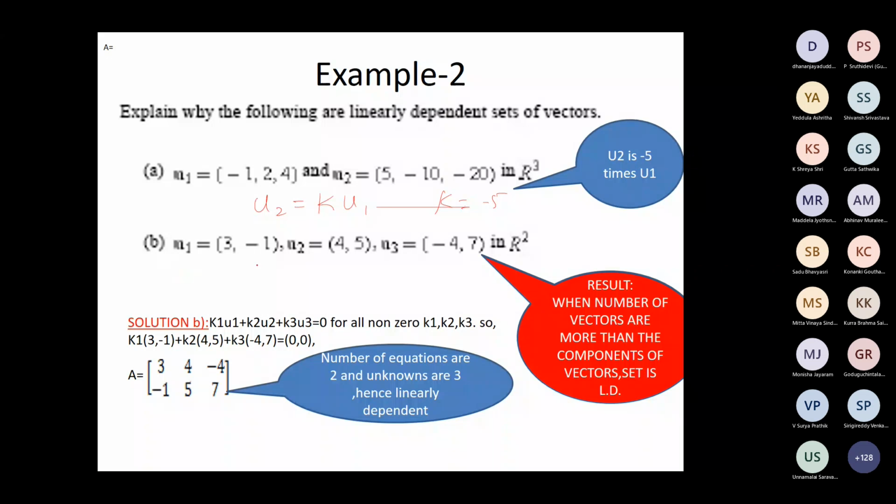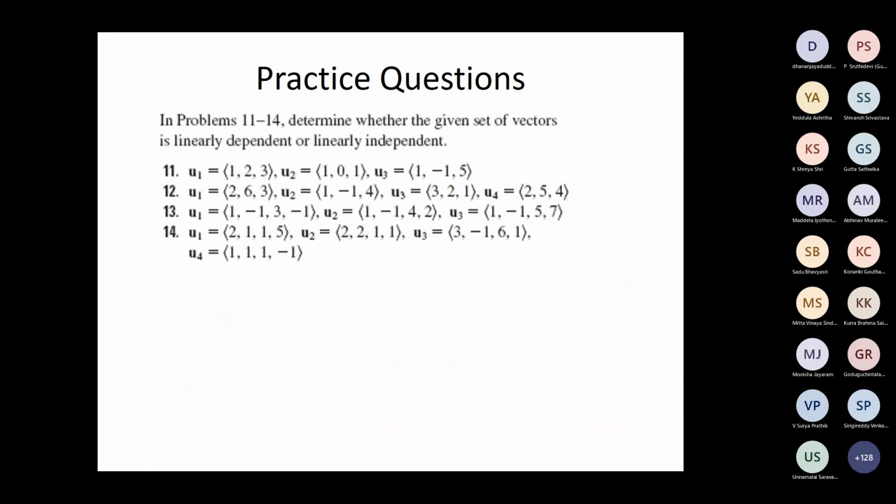So you can simply say that without solving. Here, B: linearly dependent or independent? Dependent. Why? These vectors are from R2, and you have got more than 2 vectors. Entries are fewer, vectors are more, so linearly dependent. You need not solve. Even if you write the solution, we have tried solving it. So we will see that later.